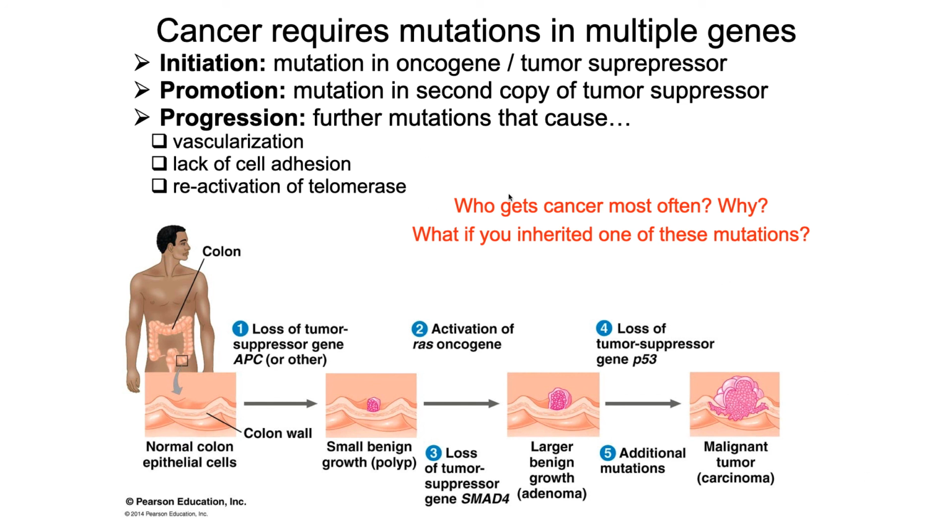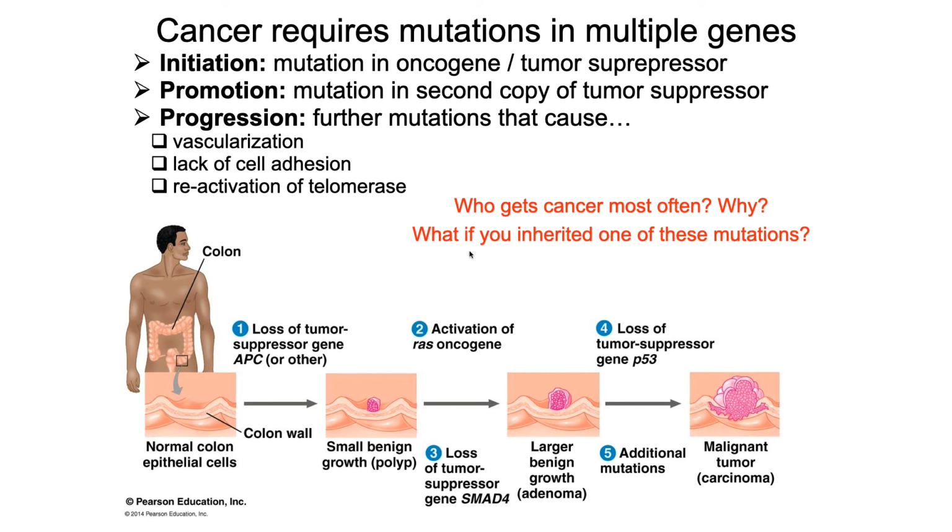And so the question here is, who gets cancer most often and why? Well, the older you get, the more likely it is that you're going to come down with a cancer. Why is it? Well, mutations are random. The more time you give these mutations to occur, the more likely they are to occur. So since a cancer requires a series of mutations, it just is natural that the older you get, the more likely you will come down with some kind of cancer.